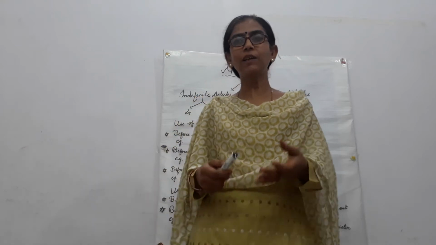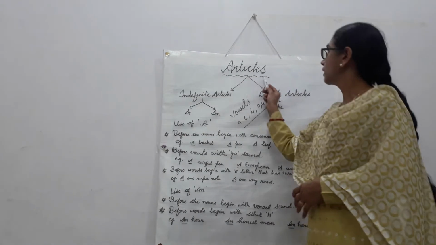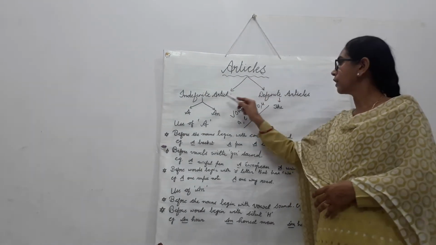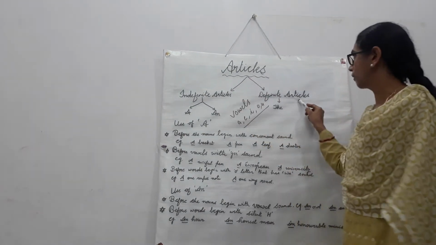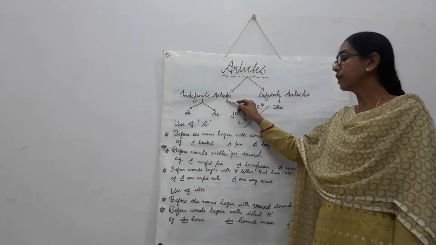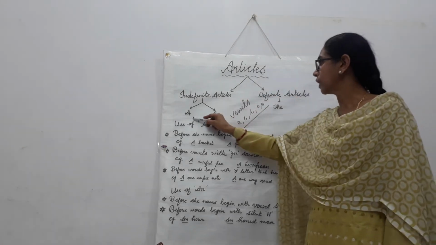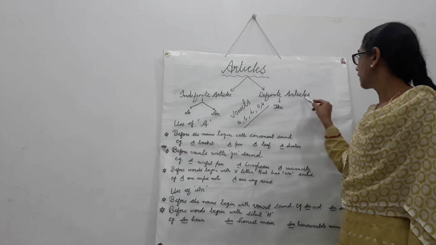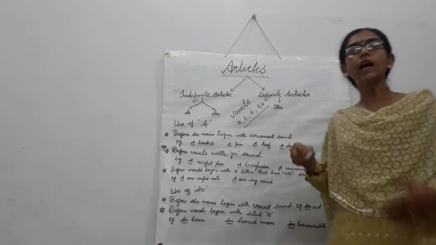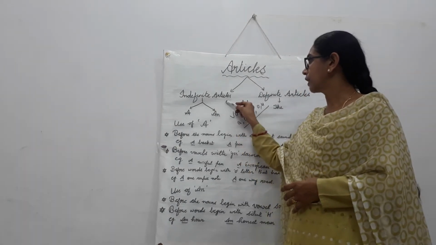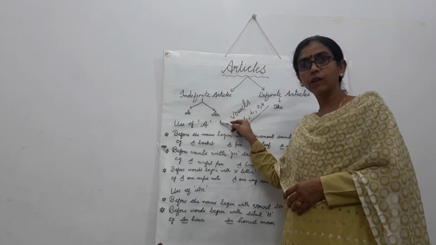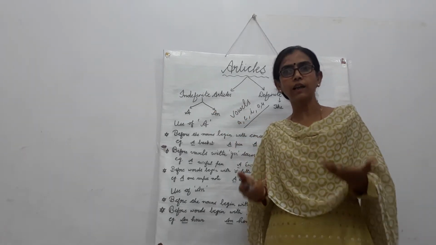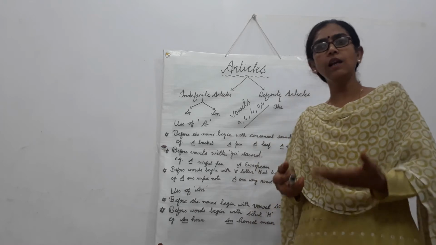Students, today I am here with a new topic of English grammar: articles. There are two types of articles, indefinite articles and definite articles. Indefinite articles are a or an. The definite article is the. Today I will explain indefinite articles a or an, where you use article a and where you use article an.